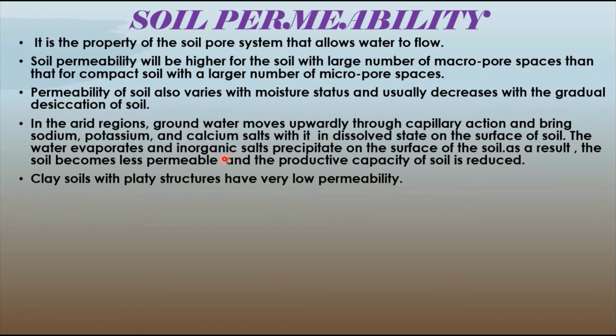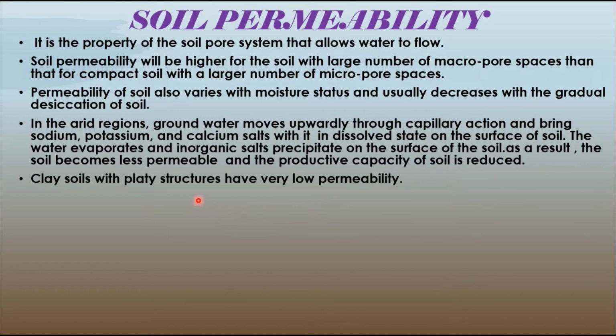Now, the water that moves to the surface evaporates, and inorganic salts precipitate on the surface of the soil. As a result, the soil becomes less permeable and the productive capacity of the soil is reduced.